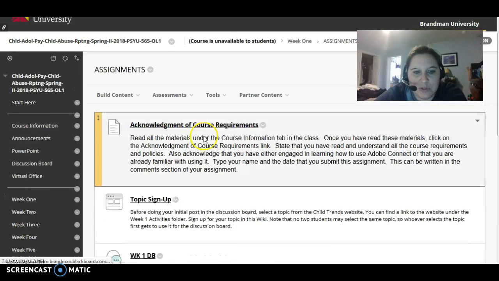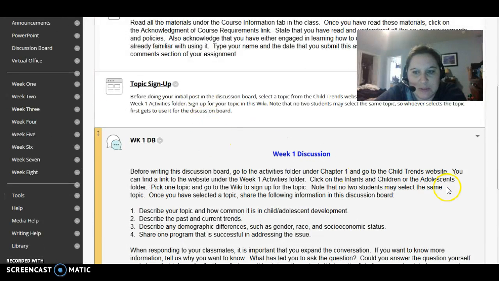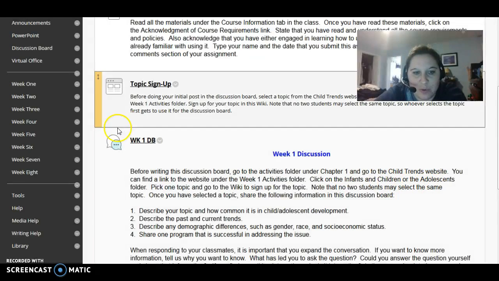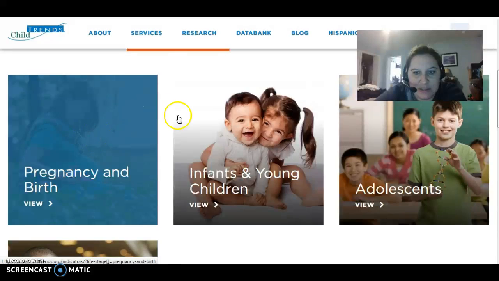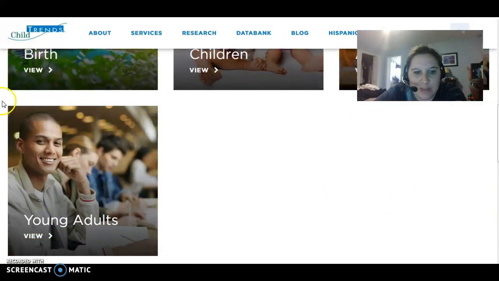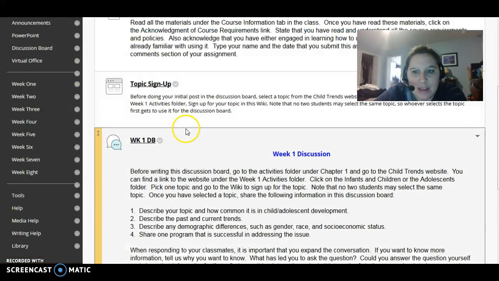and look at the discussion board. It says to go to the Child Trends website, which again is located under the activities. Find a link to the website under the week 1 activities folder. At that time, you're going to click on the Infants and Child or Adolescence folder. So once again, let's look back. You have these different sections, and you're going to click on one of them. Then you're going to pick one topic and go to the wiki paper to sign up for the topic.